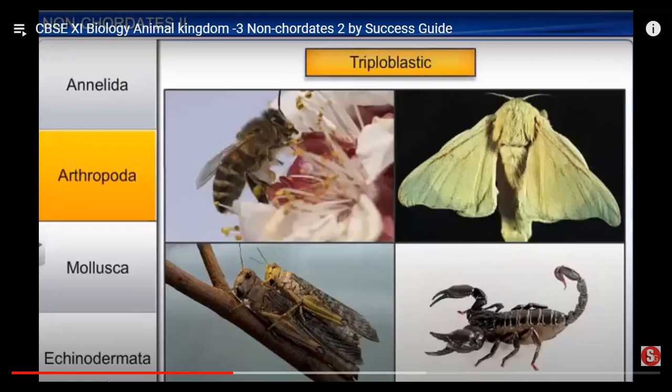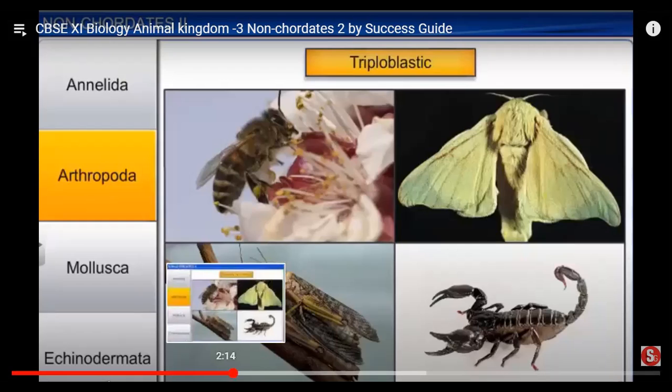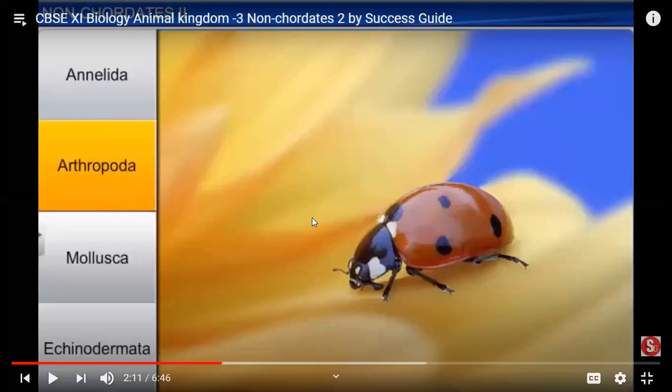Coelenterates are also known as cnidarians because they have stinging cells. The third one is Ctenophora, bioluminescent animals in the water. Then after Ctenophora, Platyhelminthes, the flatworms. Poriferans are pore-bearing animals. Coelenterates show just two types of life form, polyp and medusa. Ctenophora are completely aquatic, bioluminescent animals. Platyhelminthes, flatworms, are both parasitic and free living.